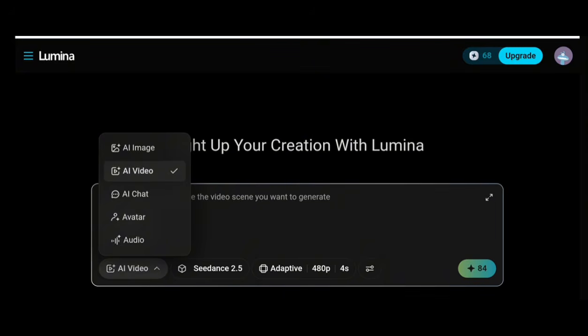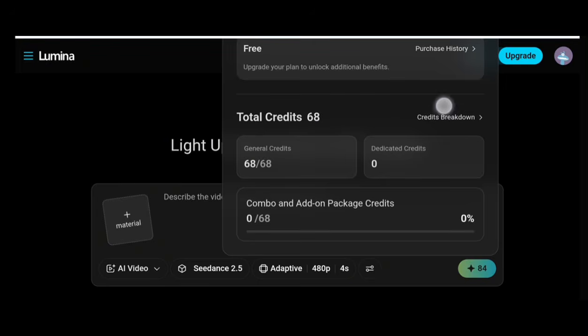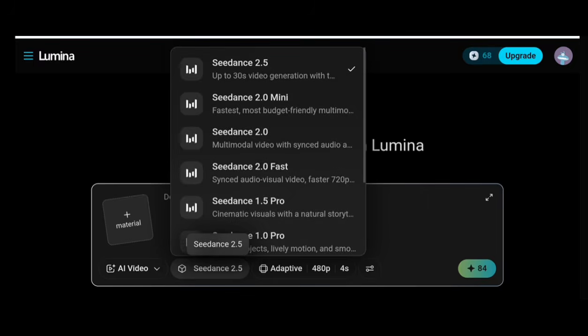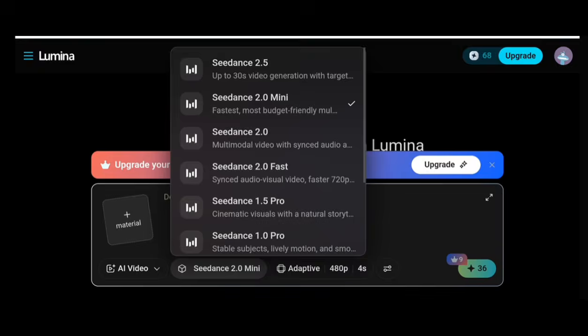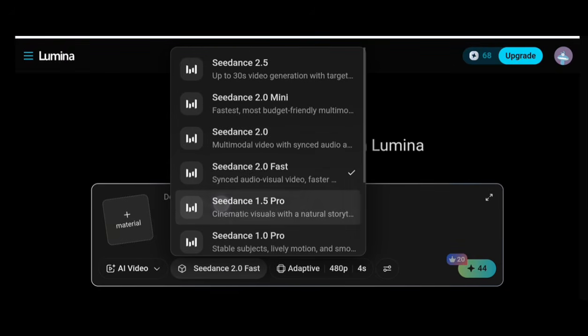And for the model, we have Seedance 2.5 here, but Seedance 2.5 is quite costly and is about 84 credits. So we'll be using a different model to generate our AI videos. Click on the Seedance 2.5 and select another Seedance. We have Seedance 2.0 mini, Seedance 2.0, which is the regular one. And if you use Seedance 1.5 Pro, image to video, it will be 10 credits.